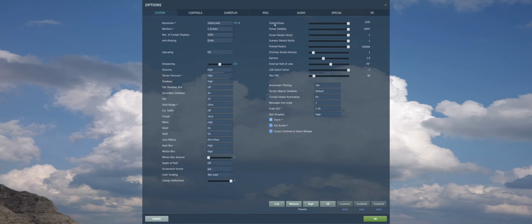Alright, now the other side: clutter and grass, forest visibility, forest details factor, scenery details factor, preload radius, all on absolute maximum. Chimney smoke density, keep that at 1, because I don't do a lot of World War II stuff. Gamma 1.9, that's how I like it, that's entirely up to you. External field of view is 78 degrees, that's default, I didn't change that. LOD switch factor 2.